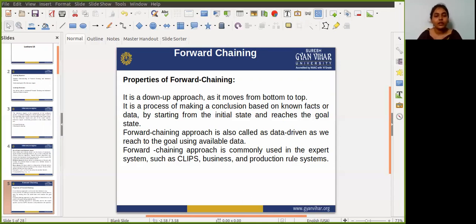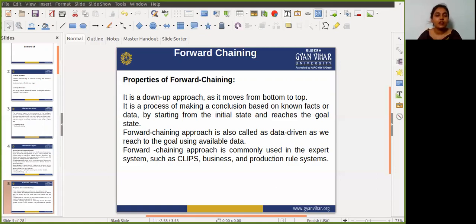The next property: the forward chaining approach is also called data driven, as we reach the goal node using available data. The next property is that the forward chaining approach is commonly used in expert systems such as CLIPS, business and production rule systems.